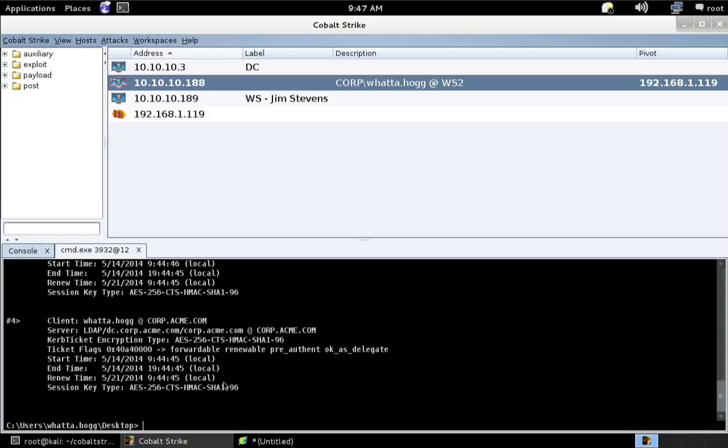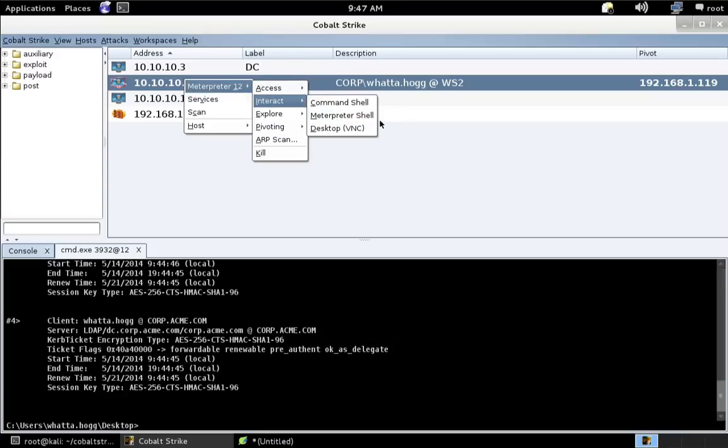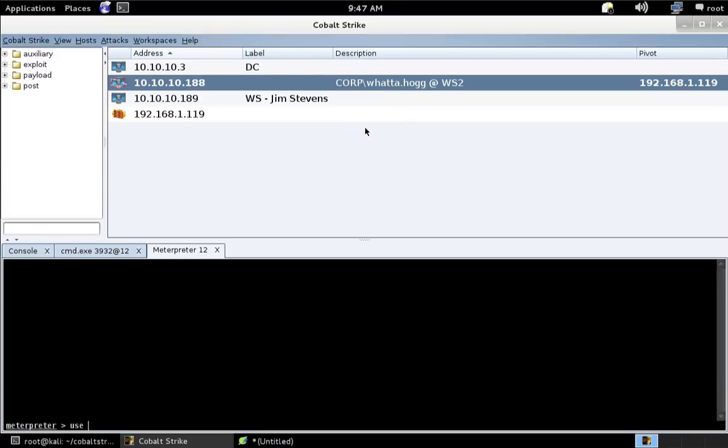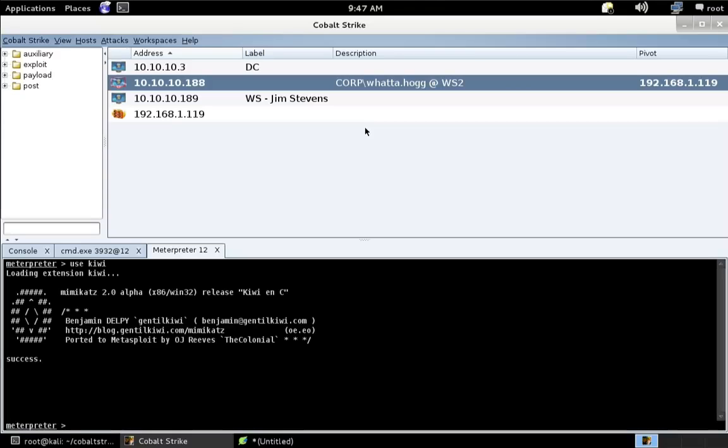Now let's go ahead and inject that golden Kerberos ticket. The way we do that, let's go interact with this Meterpreter session, and let's load that Kiwi module again. And we're going to use the kerberos_ticket_use command, and we're going to give it the path to that golden ticket file we generated and encrypted with that stolen password hash before. Okay, so let's do kerberos_ticket_use with our golden ticket, and let's open up a new shell and just give it a moment.